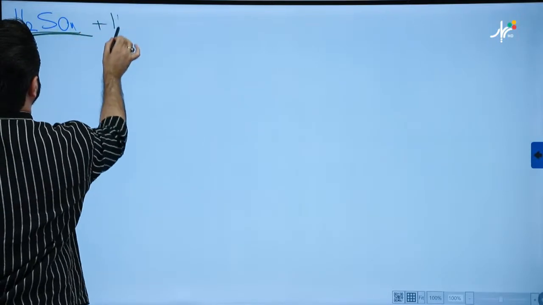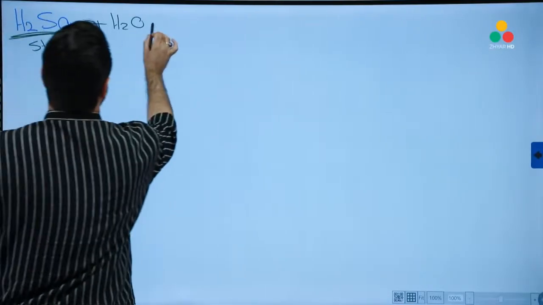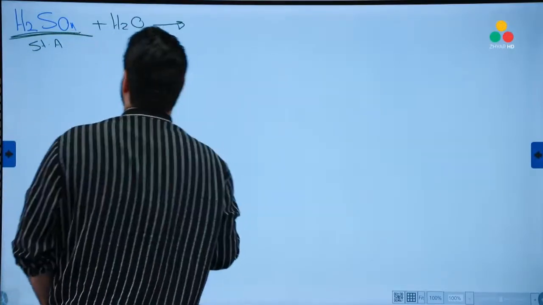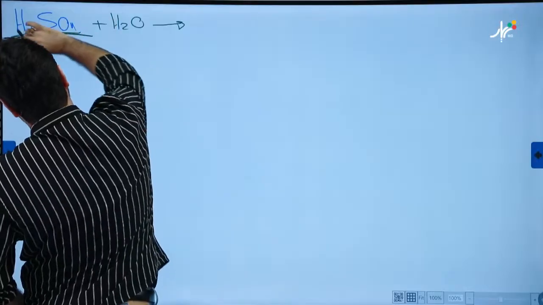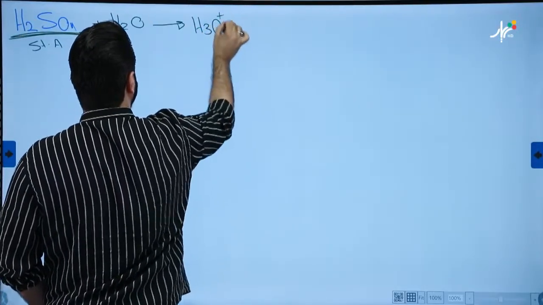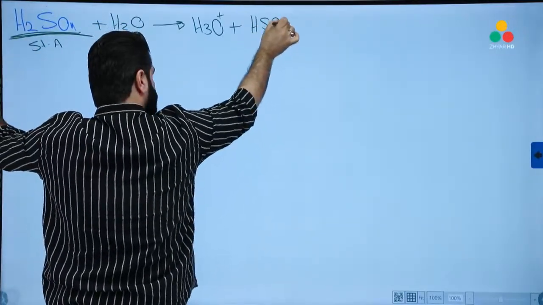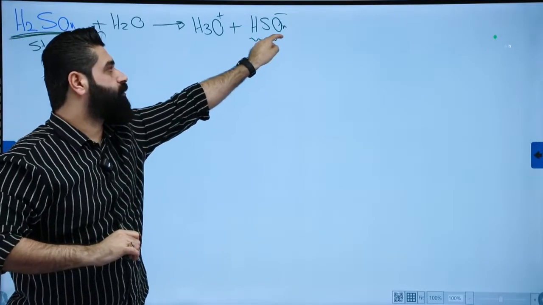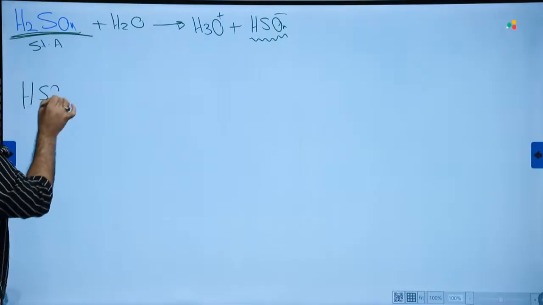H2SO4 plus H2O. H2SO4 is a strong acid, so the direction must be a direct arrow. Remove 1 proton and add it to the water molecule to become H3O plus. Removing 1 proton leaves HSO4 negative. We still have 1 more proton. Take this to here: SO4.